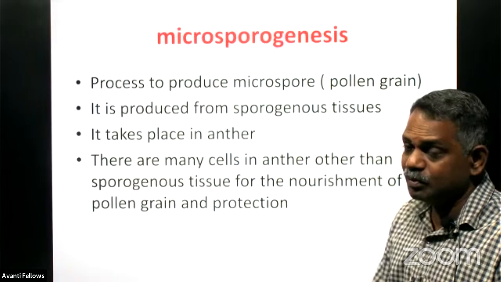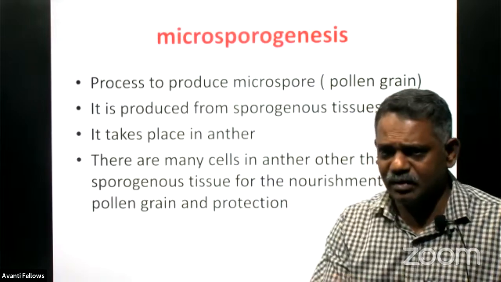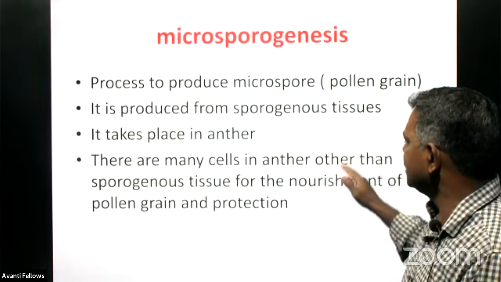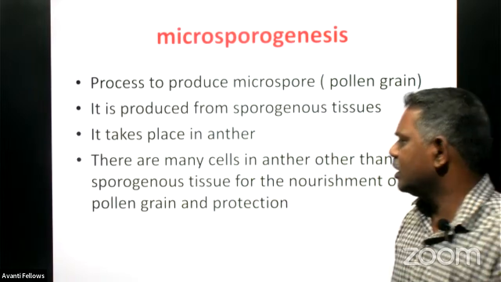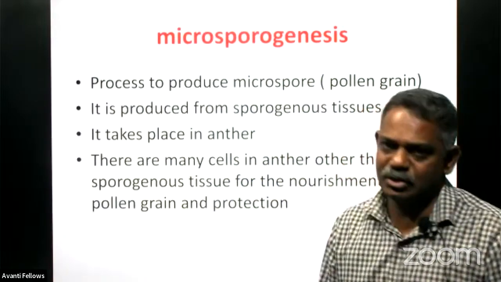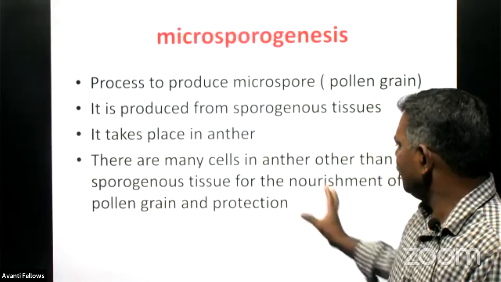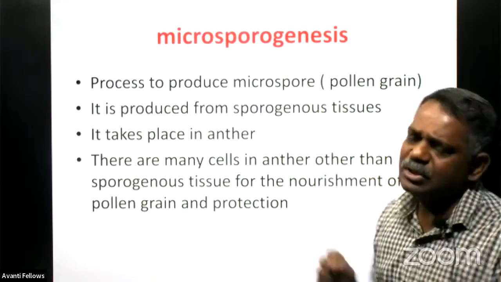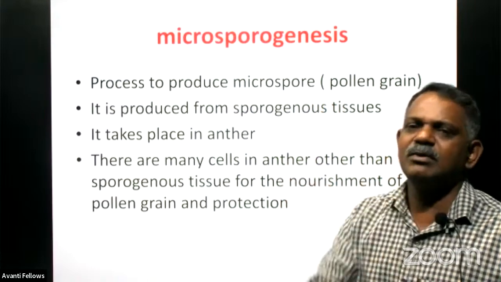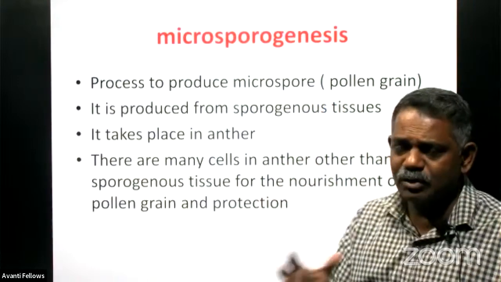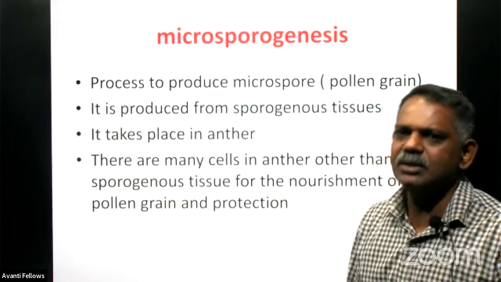Sporogenous tissue is present in the anther, the real male reproductive part of a flower, right. There are many cells in anther other than sporogenous tissues for the nourishment of pollen grain and also for protection. So we will see the detailed structure of anther. Then we will find out what the sporogenous tissues are. And the sporogenous tissues are the real reproductive tissues in anther to produce male reproductive gamete, called as what? The microspore or these pollen grains.